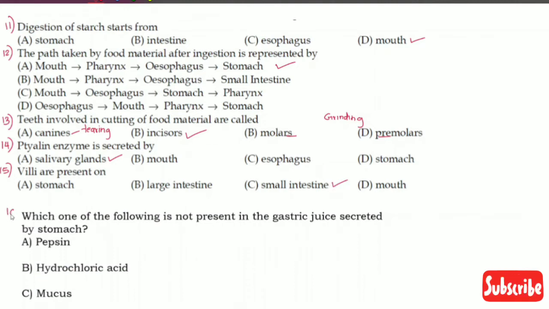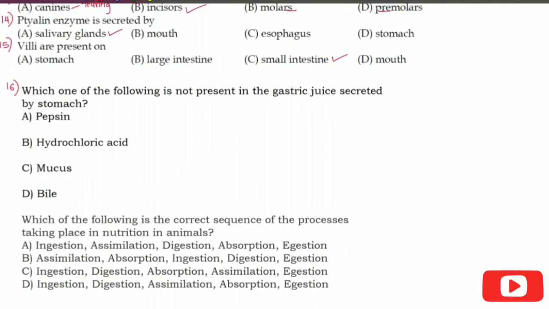Let us move on to question number 16. Which one of the following is not present in the gastric juice secreted by stomach? Is it pepsin, hydrochloric acid, mucus or bile? Gastric juice contains pepsin, hydrochloric acid and mucus, but it doesn't contain bile. So this is the correct answer.